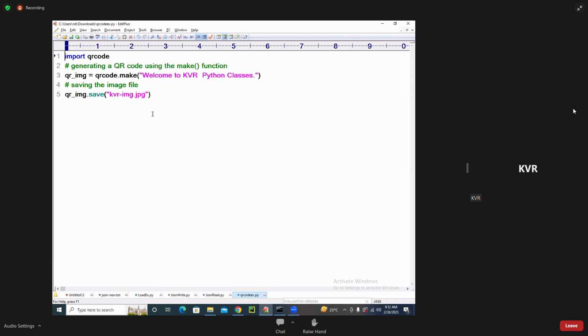To generate the QR code, there is one module called qrcode, my dear student. qrcode is not a module of Python; it is a third-party module. How do you install it? By going for pip install.